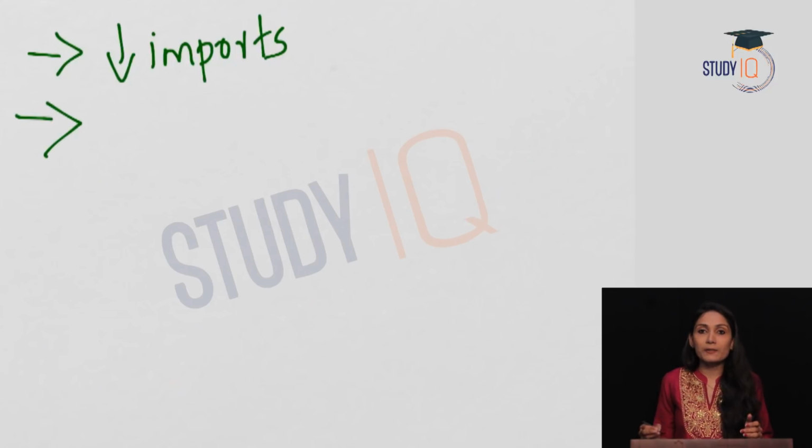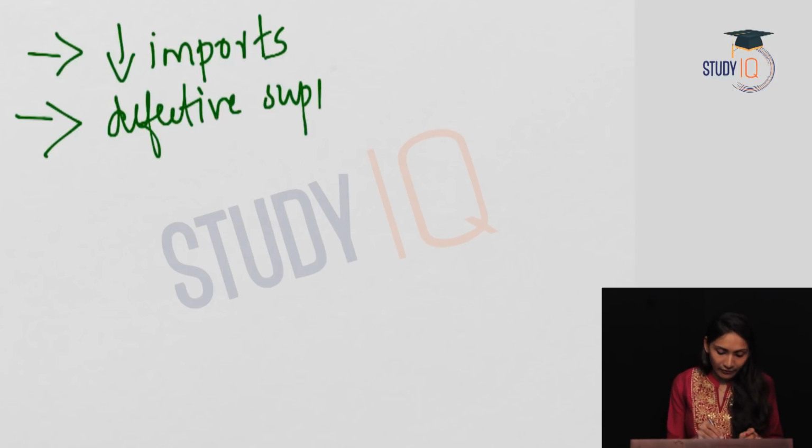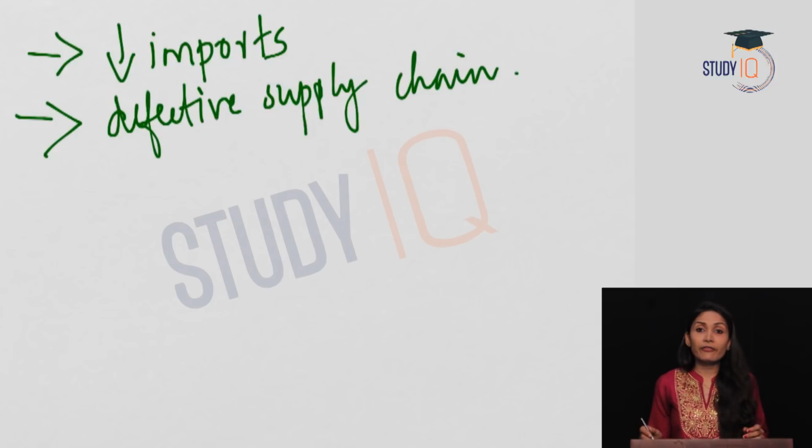Next reason for cost push inflation is defective supply chain. This is in fact one of the major reasons for food inflation in our country. Government has taken many measures to tackle this problem, but still we are facing problems with the supply chain and food inflation because we have a very diversified market and most of our farmers are marginal farmers. We will learn about this in detail in the agricultural module, but what is a defective supply chain? We will discuss it here.